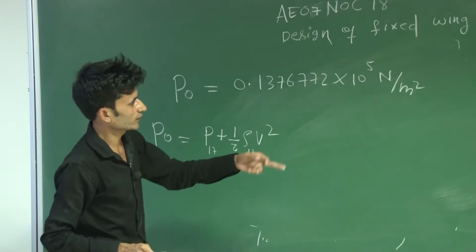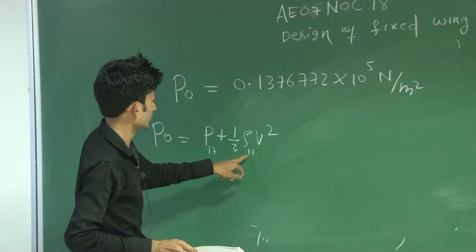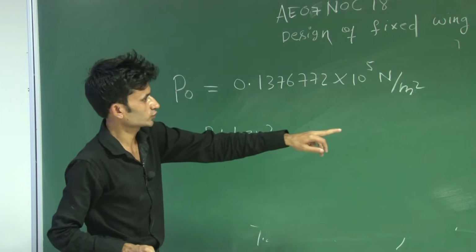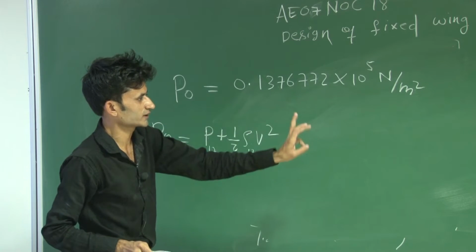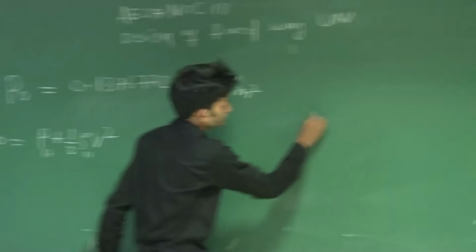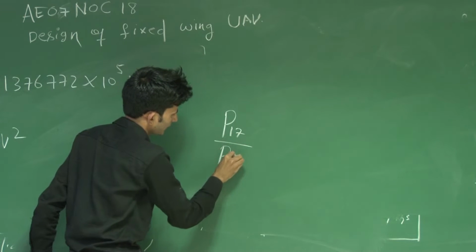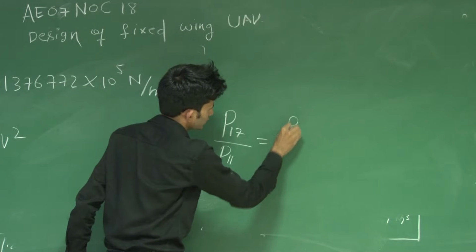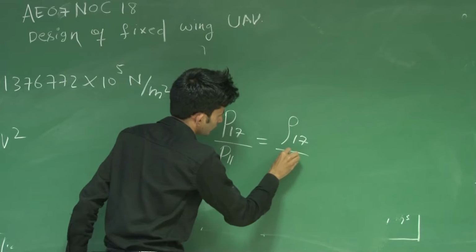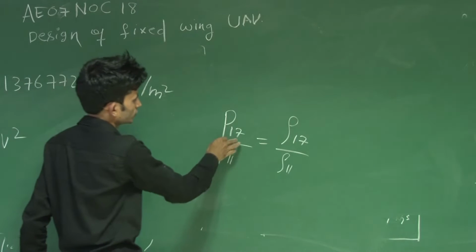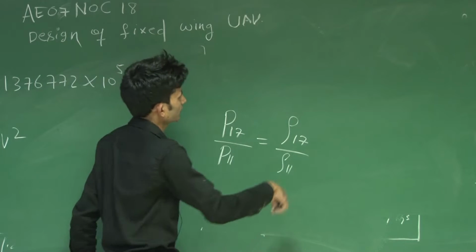At 17 kilometer, the density ratio and pressure ratio will be the same, like P17 by P11 equal to rho 17 by rho 11. This will be the same because from 11 to 17 kilometer the temperature is constant.